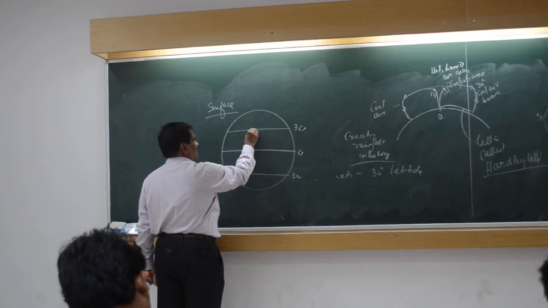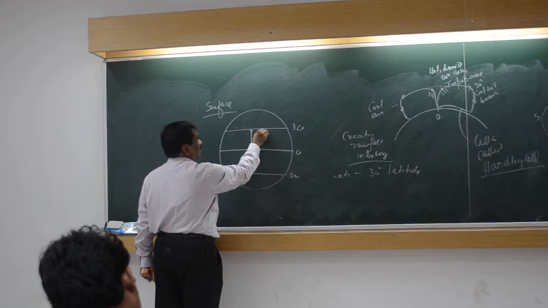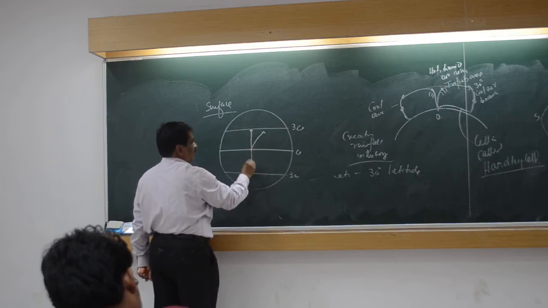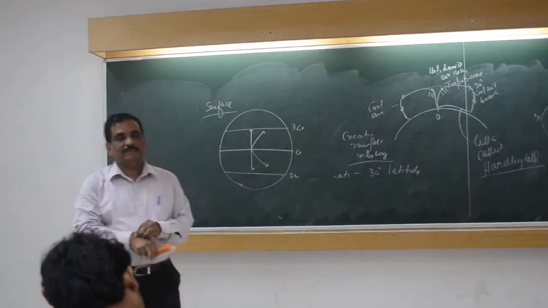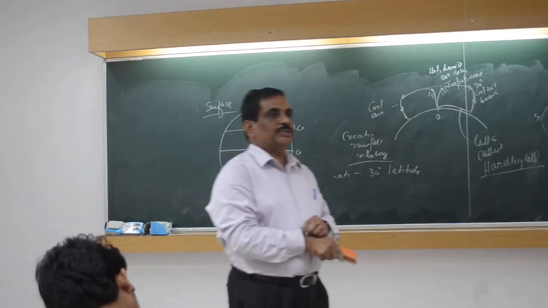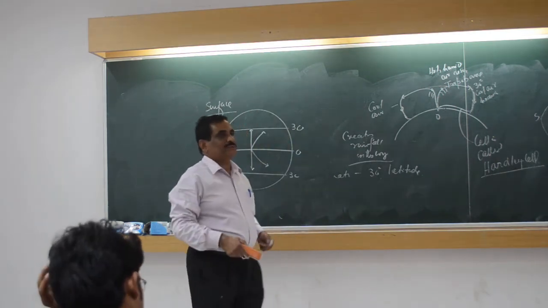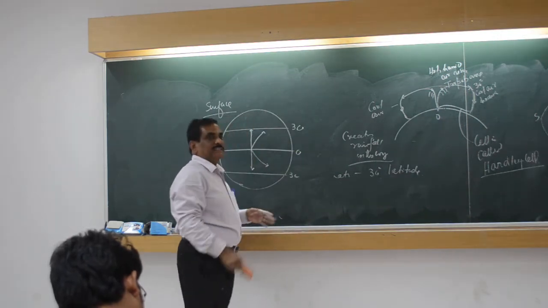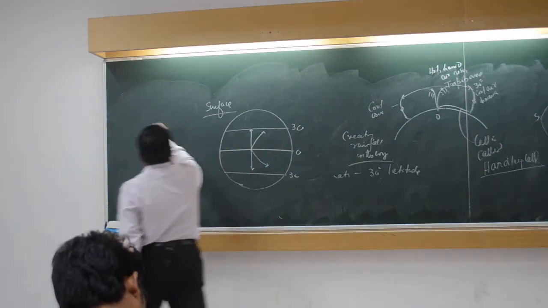Instead of moving exactly towards north, it takes a turn this way. Similarly, if it comes towards south, it takes a turn. So it does not move at a right angle to, or parallel to, the longitudes. It moves at an angle. This angle varies. So this deflection,